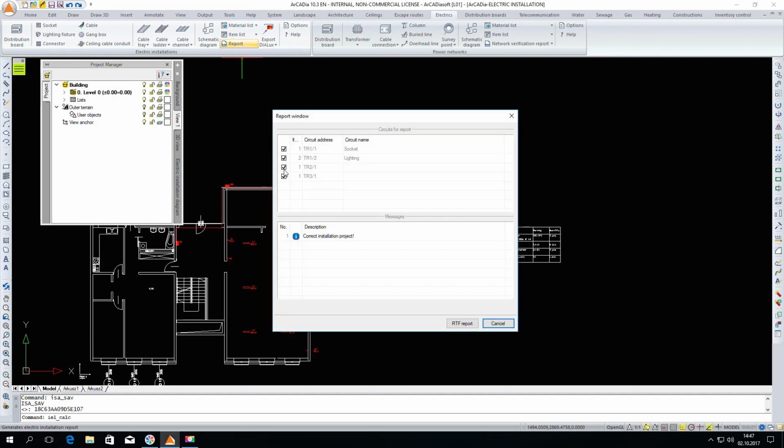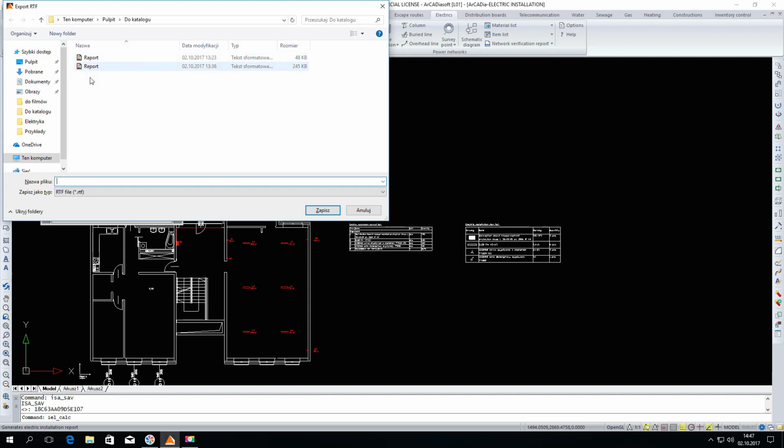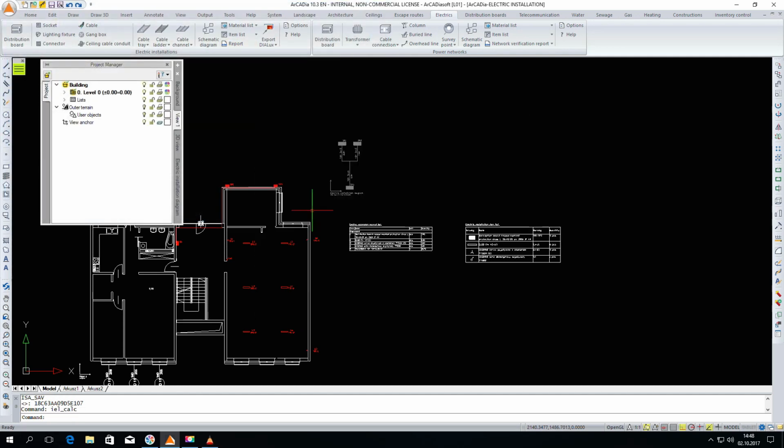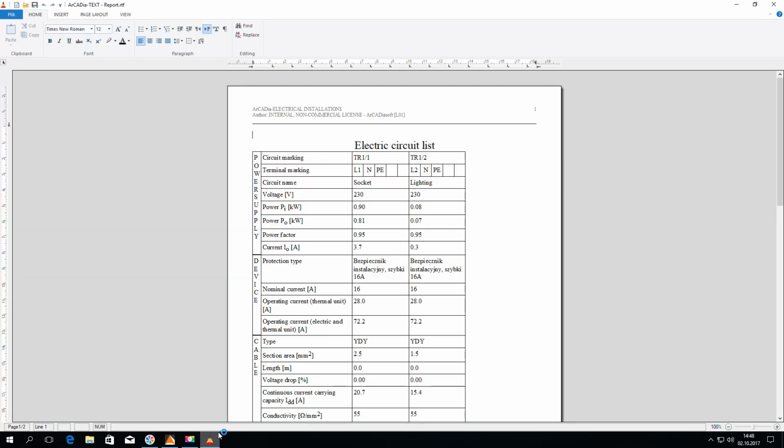I will disable the 2 distribution boards that do not have their circuits from the report. I click the RTF report. Type the name of the file you want to save. I click Save, and I automatically get the report in the program, which is set by default to edit RTF files. In my case, this is ArCADia text. And here we have a circuit diagram as well as our palette.